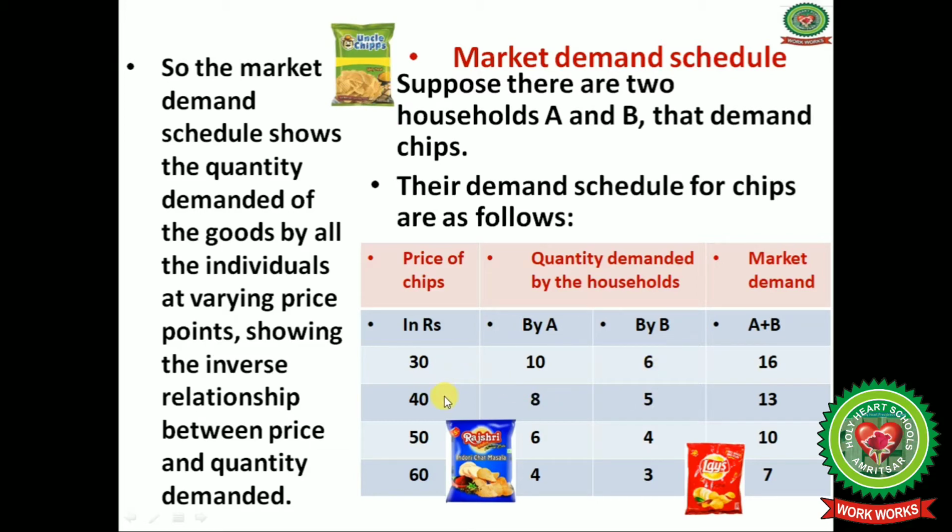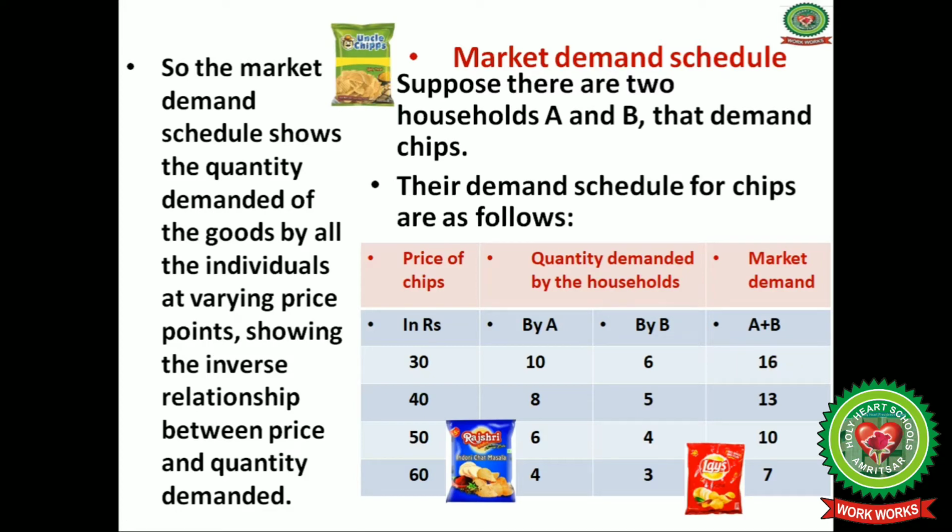At price rupees 40, when the price of chips increased from 30 to 40, household A's demand decreased by 2 units, and B's demand also decreased by 1 unit. When we sum up the demand by households A and B, that is 10 plus 6, you get the market demand, that is 16.